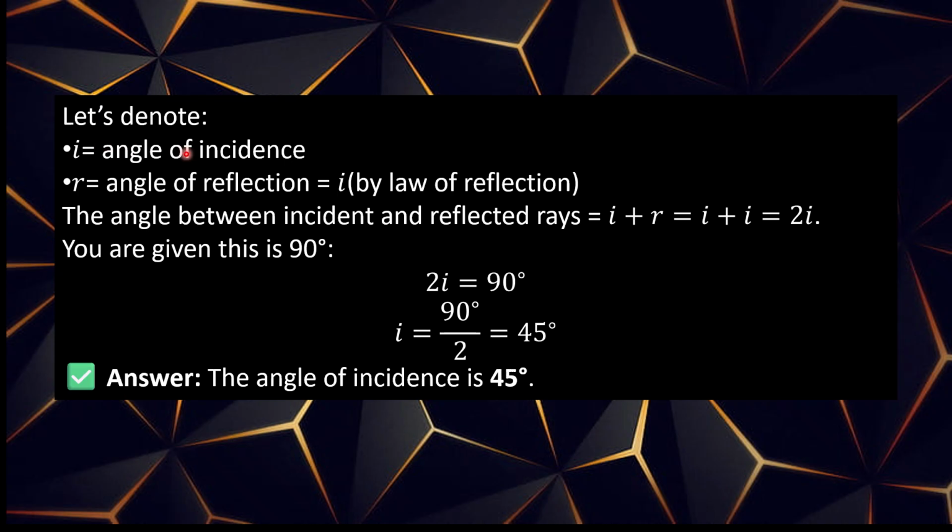Let's denote I as the angle of incidence and R as the angle of reflection. By the law of reflection, the angle between the incident and reflected rays, I plus R, is equal to I plus I, because the angle of incidence is the same as the angle of reflection. That's why it is 2I. You are given 90 degrees, so 2I equals 90 degrees. So I equals 90 by 2, that is 45. The angle of incidence is 45 degrees.